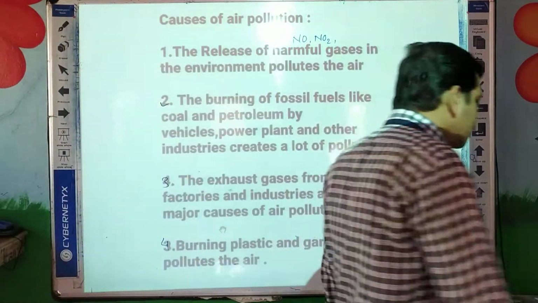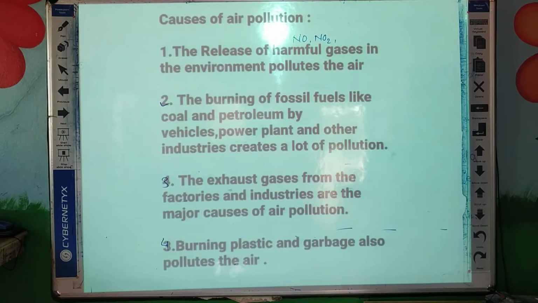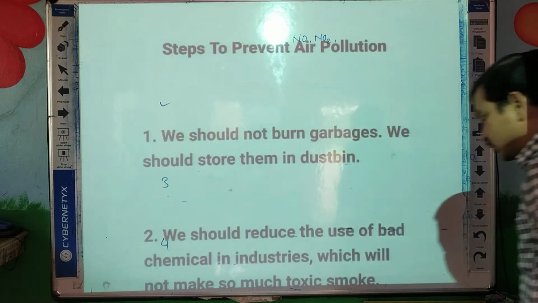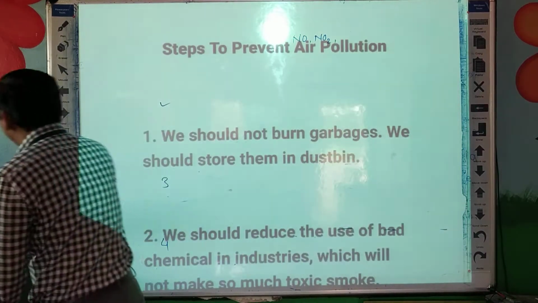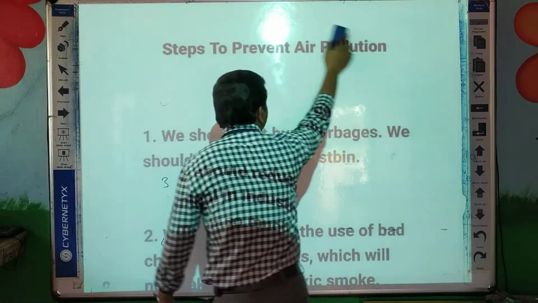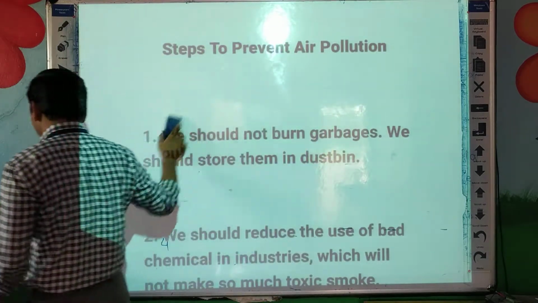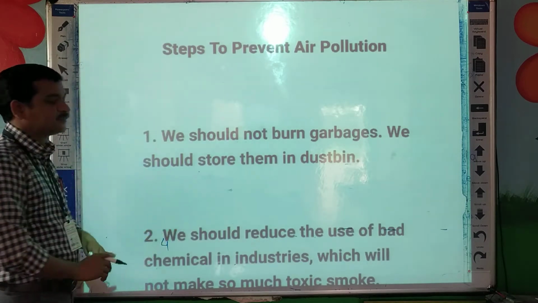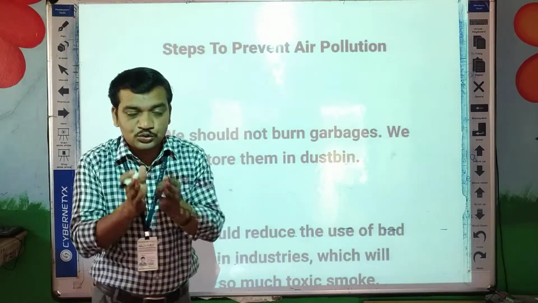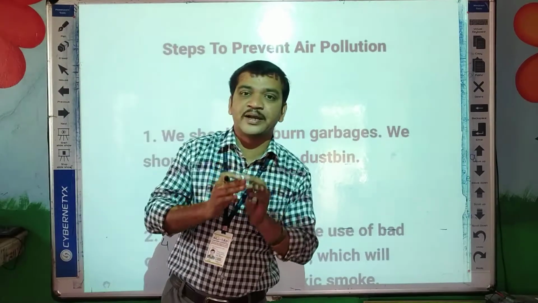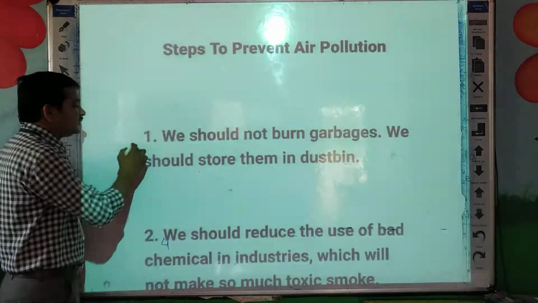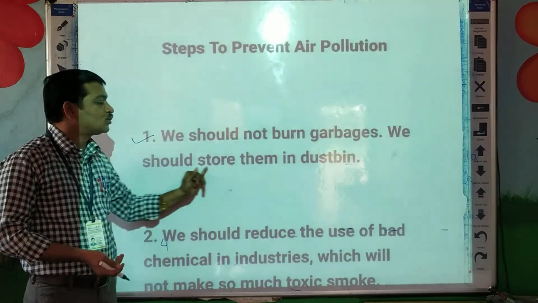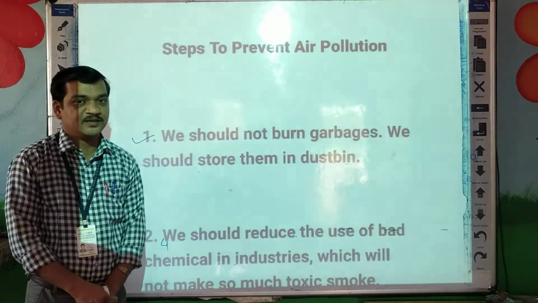Okay. Now we will go to the next part, how to prevent air pollution, or how to stop air pollution. What are the steps to prevent air pollution? Now first step, see here: we should not burn garbage, we should store it in a dustbin.